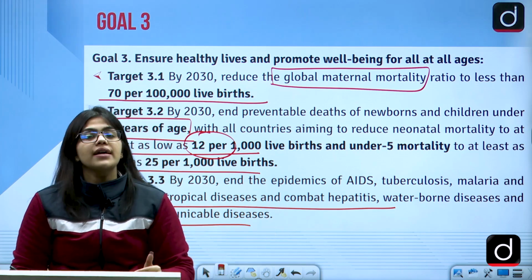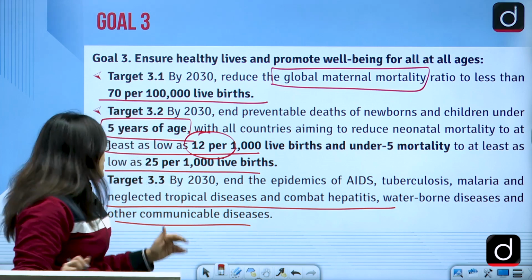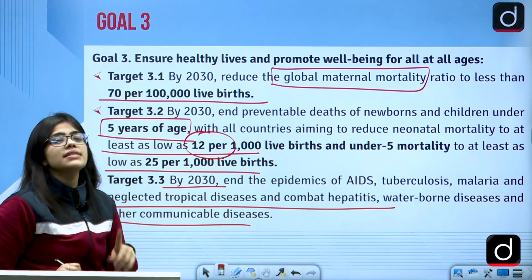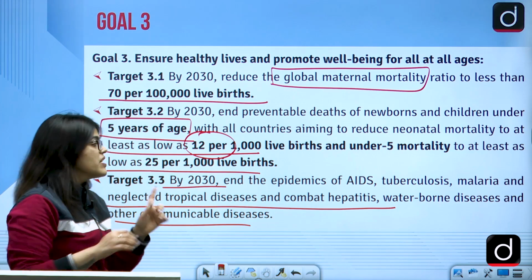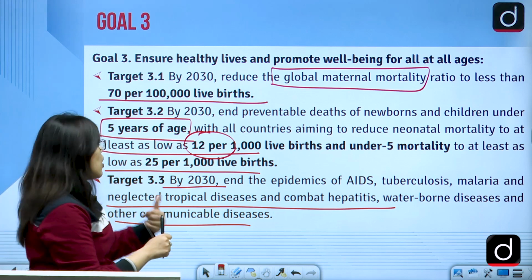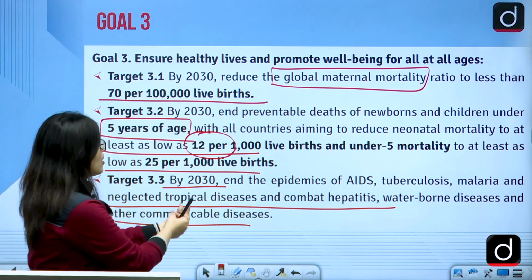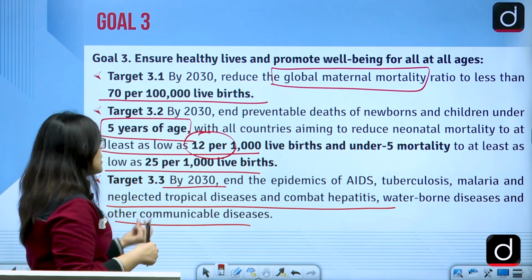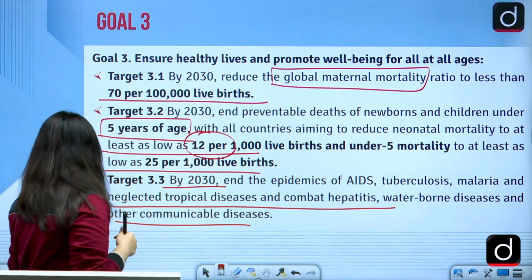We will be combating them as well. So by 2030, we will be focusing more, and this was also seen in our MDGs. So we will be working on malaria, tuberculosis, AIDS, and other neglected tropical diseases like hepatitis, waterborne diseases, and other communicable diseases, right?